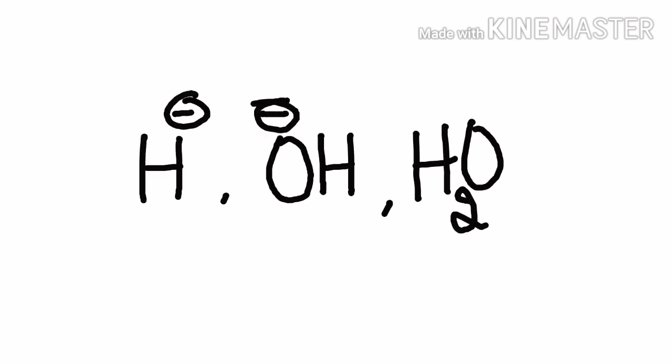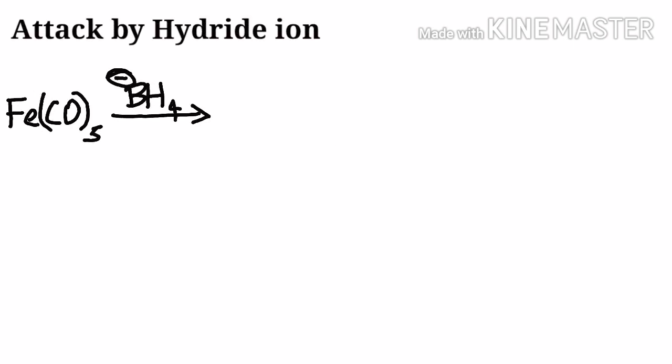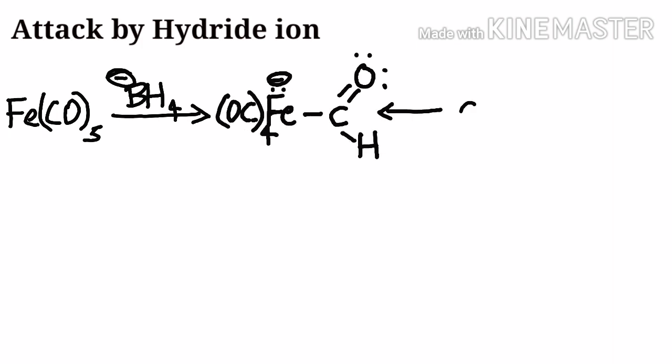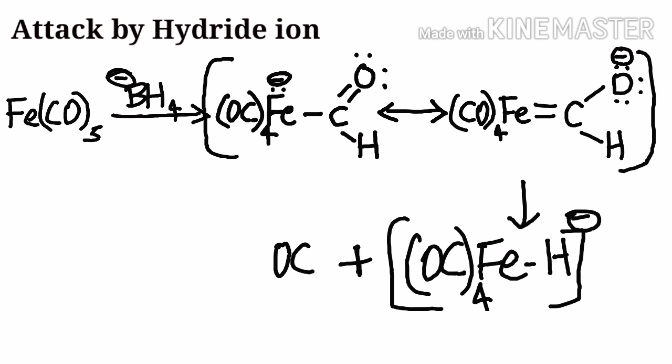The attacking nucleophile may be hydride ion, hydroxide ion, or even a water molecule. The attack on coordinated CO by hydride ion produces metal formyl, which is unstable and loses CO forming metal hydride anion. Attack on polyenes and polyenyls.